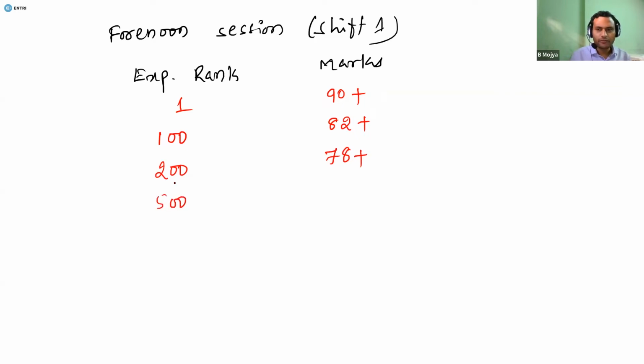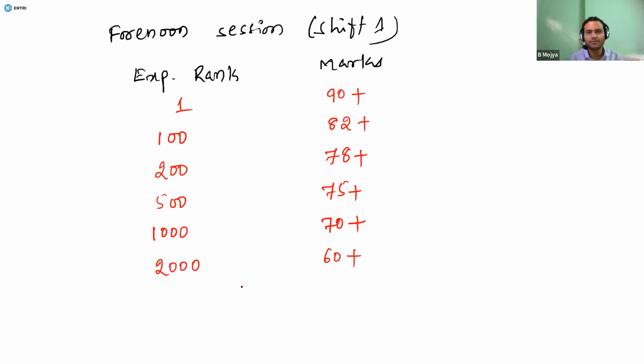If you want to expect your rank below 500, then you can expect 75 plus marks. Below 1000 can be expected if one is going to score 70 plus marks, and below 2000 rank can be expected if the student is getting 60 plus marks.